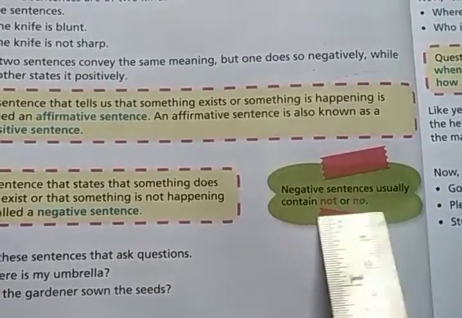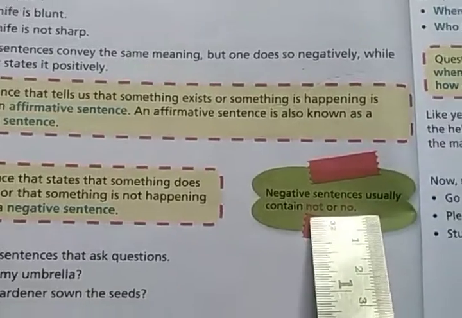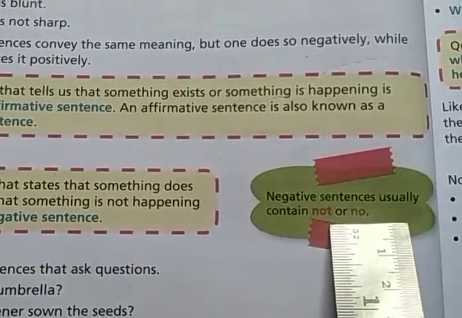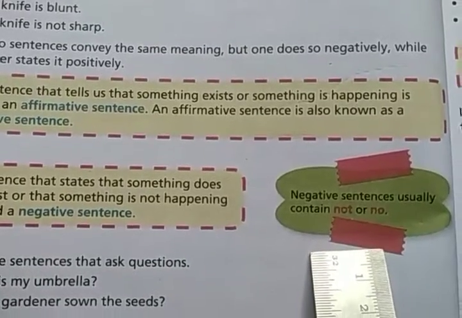Negative sentences usually contain not or no. I said no, that in a negative sentence you will find the words not or no. By that you will understand that this is a negative sentence.